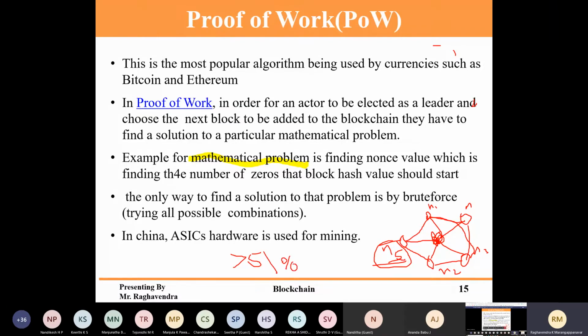So more than 51%. Yes, sir. Okay, thank you. So here n1, n2 and n3, these 3 have to accept. Then only it will become a majority, and then only that block will be accepted.